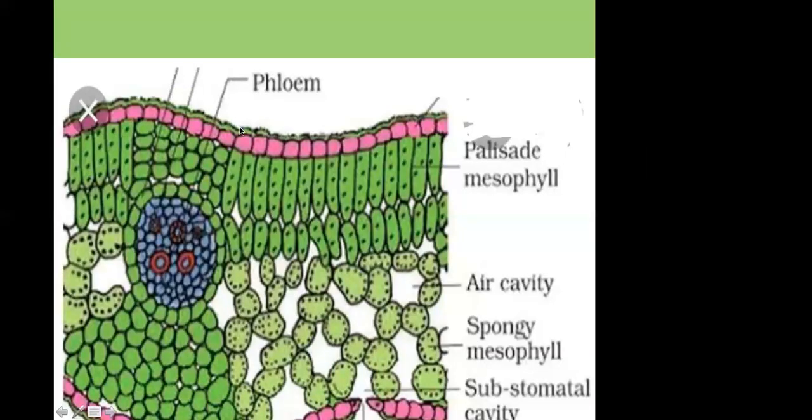Let's see the structure once again so you'll understand it. The outermost layer in the leaf is the cuticle, and below the cuticle there is the upper epidermis and the lower epidermis. In between the upper and lower epidermis we find the mesophyll tissue. In the center of the mesophyll tissue we find the conducting tissue, also called the vascular bundle. So there are two conducting tissues: one helps in the supply of water, and the other helps in the supply of food.